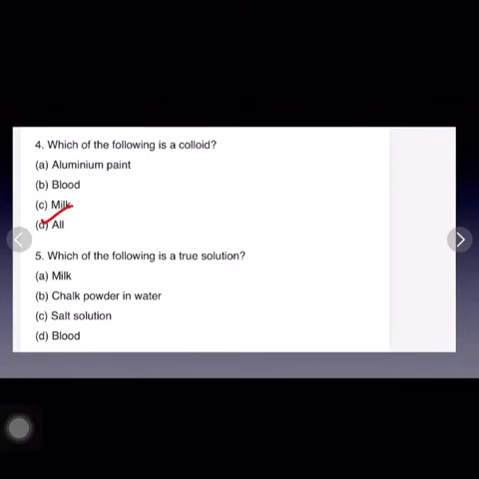Fifth question is which of the following is a true solution? So true solution is basically a homogeneous mixture of two substances. So salt solution, C part, is the correct answer. Salt solution is a true solution, that is the homogeneous mixture of salt and water.